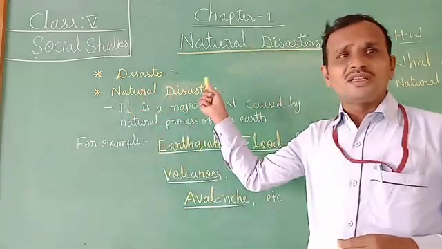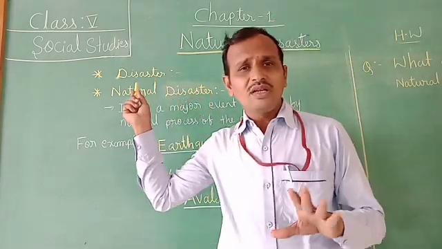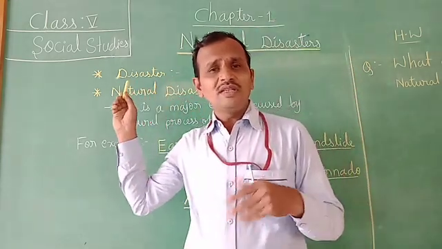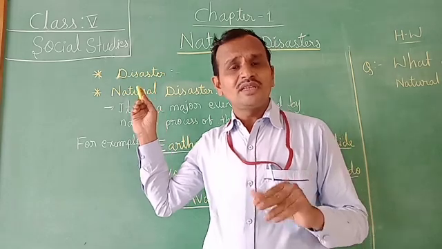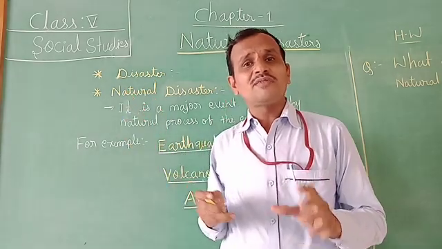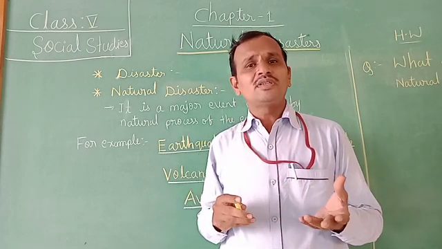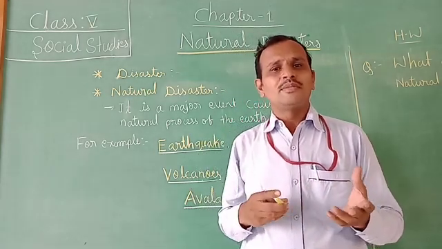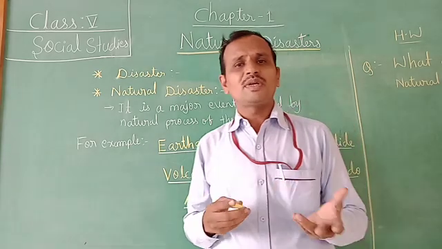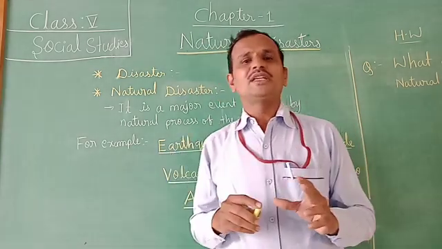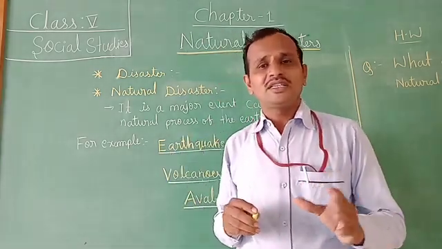So what is the exact meaning of disaster, children? A disaster is something that happens suddenly and causes much suffering to people's lives, or damages property, damages buildings, and causes loss of property. That is the meaning of disaster.